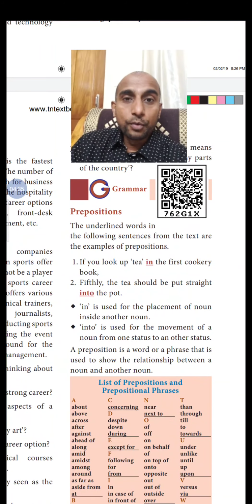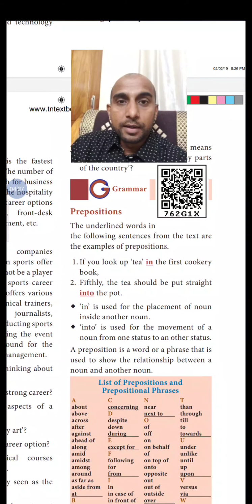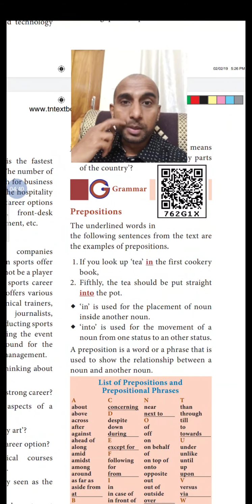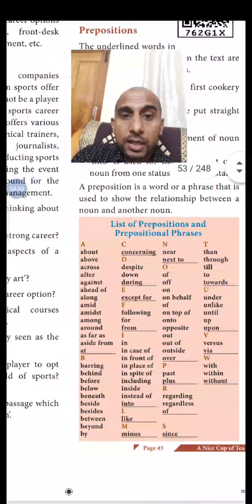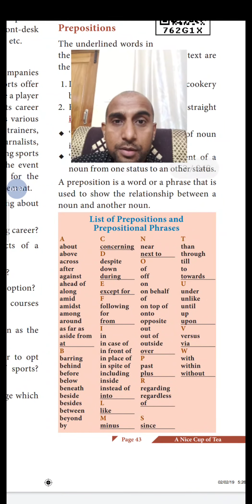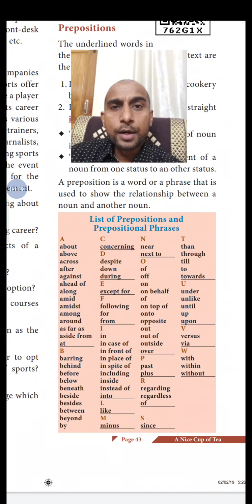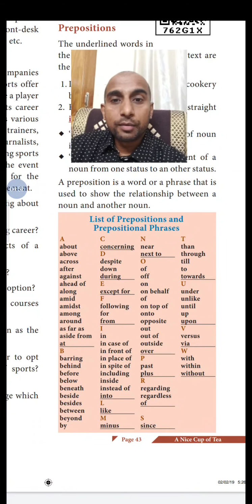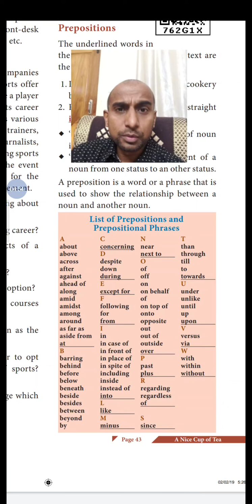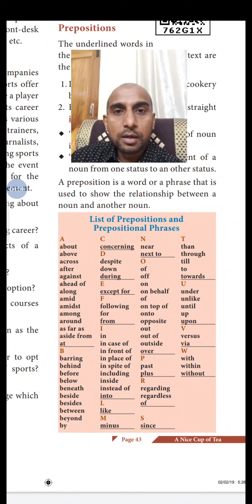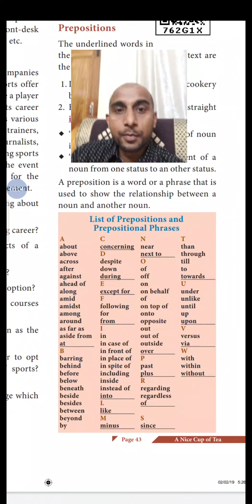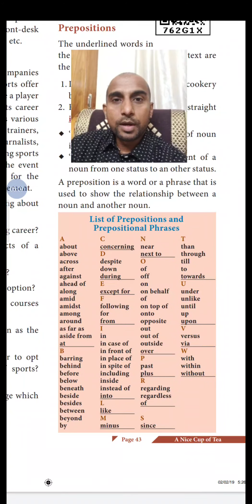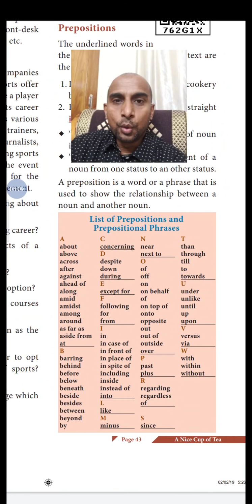As I told you a few examples before learning the sentences given in our textbook, some important prepositions are also given in our textbook. You can see the list of prepositions and prepositional phrases which I am going to read for you, and you can recollect how you would have used them in your sentences. About: I had learned about Shakespeare. Above: the water level is above the normal range. Likewise, look at the other prepositions, and later on you can frame sentences on your own.